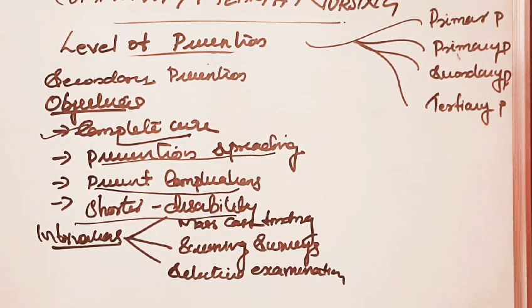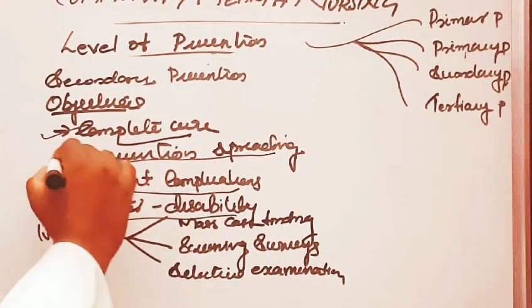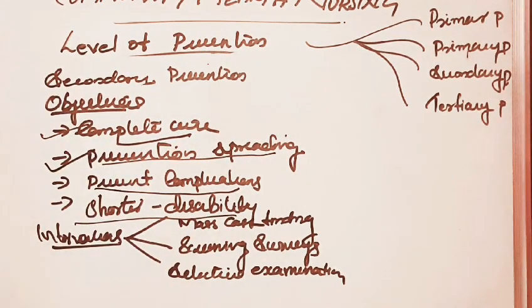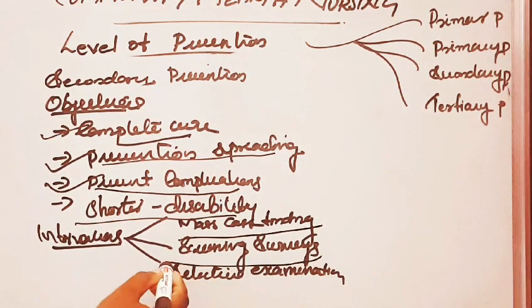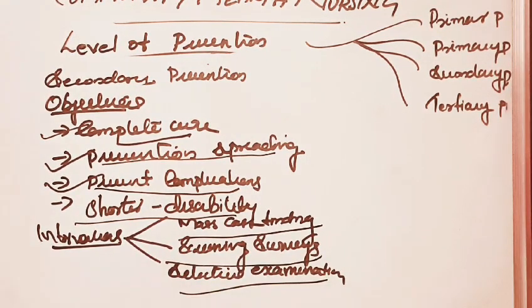The secondary level of prevention objectives are complete cure and prevention of the progression of disease. The second is to prevent the spread of diseases by detecting all the non-cases. Next is to prevent the complications and sequelae of disease, then to shorten the period of disability. The interventions in secondary prevention are mass case finding, then screening surveys, and the third one is the selective examination.